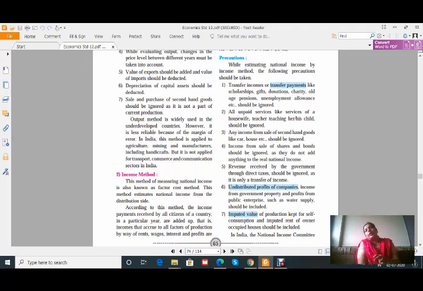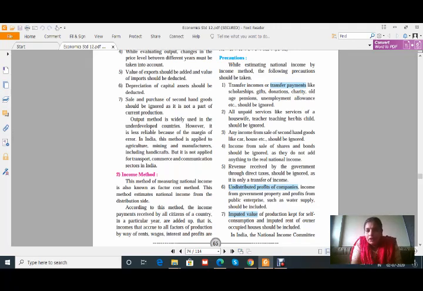Whenever there is a sale of shares and bonds, there is no physical activity, it is a virtual activity, and therefore the income from sale of shares and bonds is ignored. When a share goes from one company to another, it is only shown, physical activity is not there.